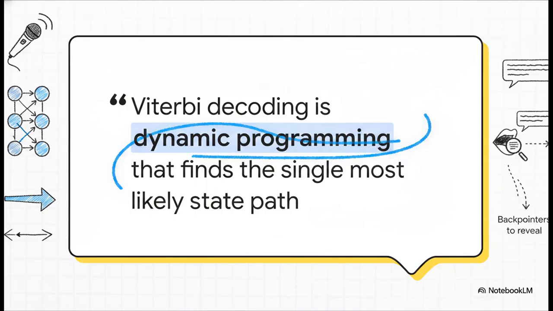So to sum it all up, the absolute crucial point is captured perfectly by this definitive one-liner from our sources. Viterbi decoding is dynamic programming that finds the single most likely state path through a trained HMM for a given utterance. It initializes, it recurses by keeping only the best path into each state using those handy backpointers, and then it backtracks to reveal exactly what was said.